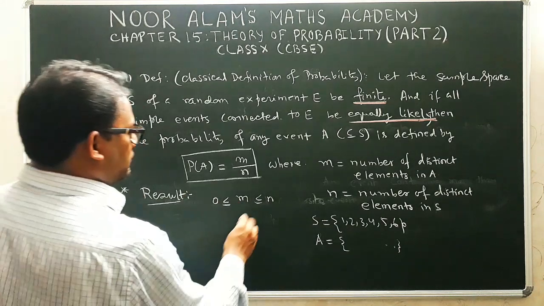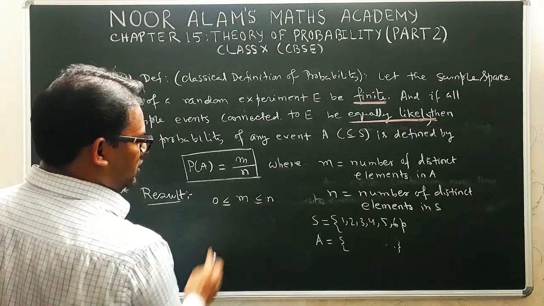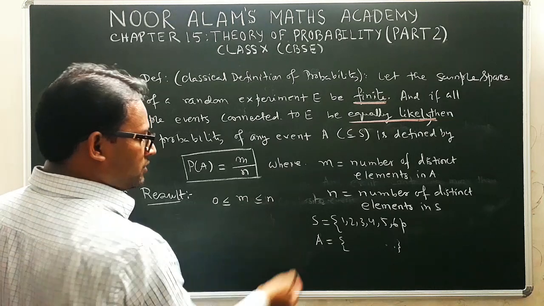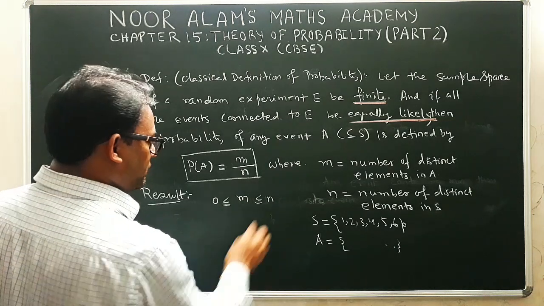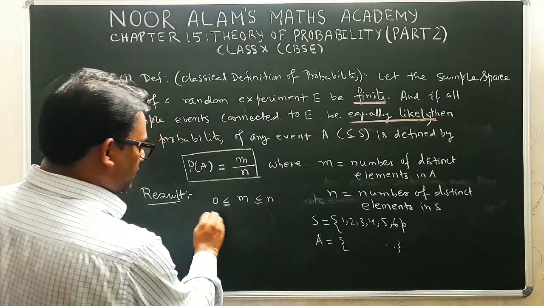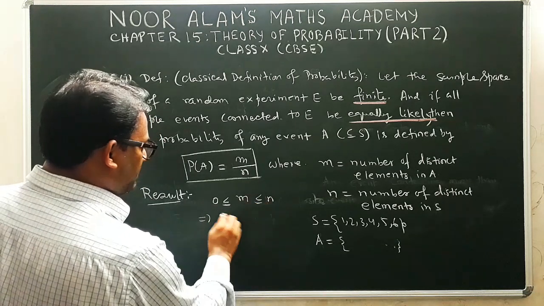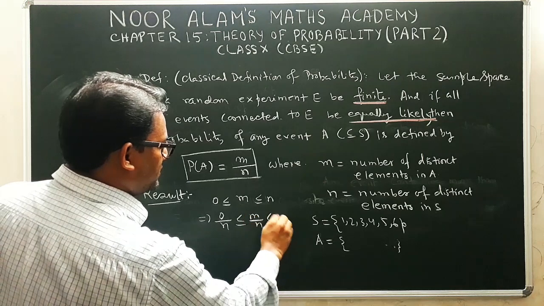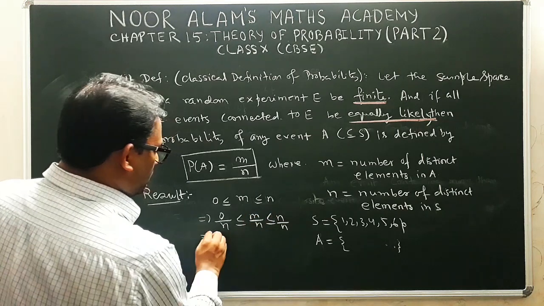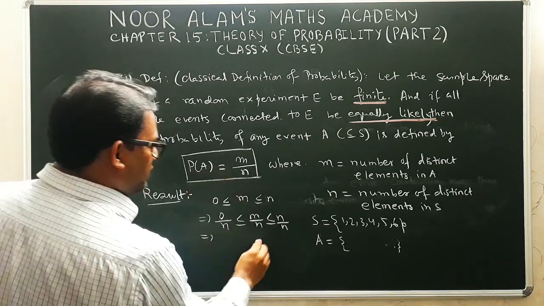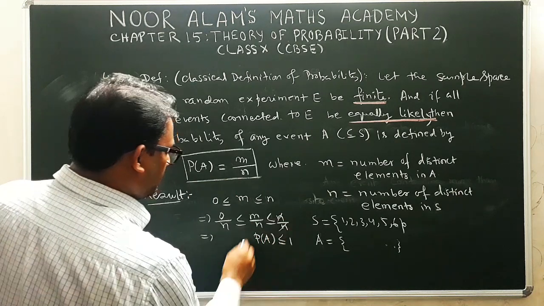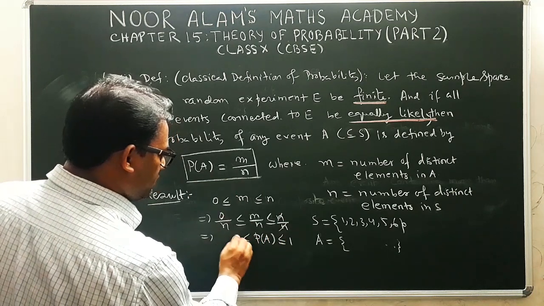Now we can divide this inequality by n, and we know that n cannot be 0. If you do some experiment, you must have some result. So n is not equal to 0, that's why you can divide all sides by n. So you get 0 by n less than or equal to m by n, less than or equal to n by n. Now m by n is what? It is the definition of the probability of the event A, and by cancelling you get 1. Here 0 by n is 0.